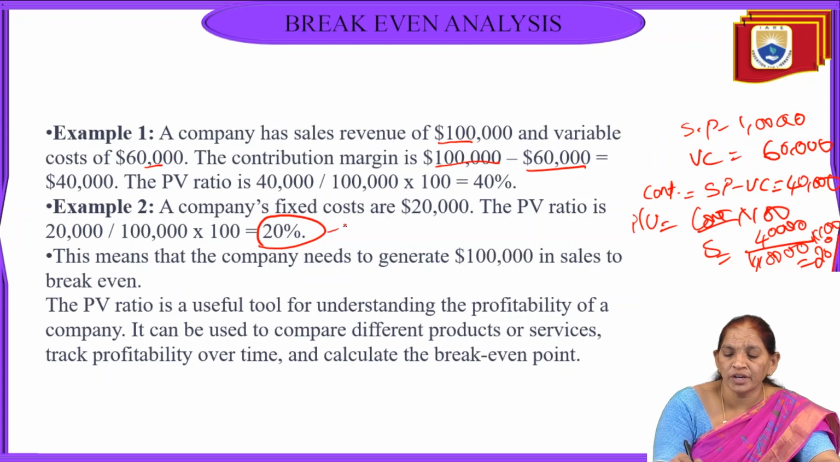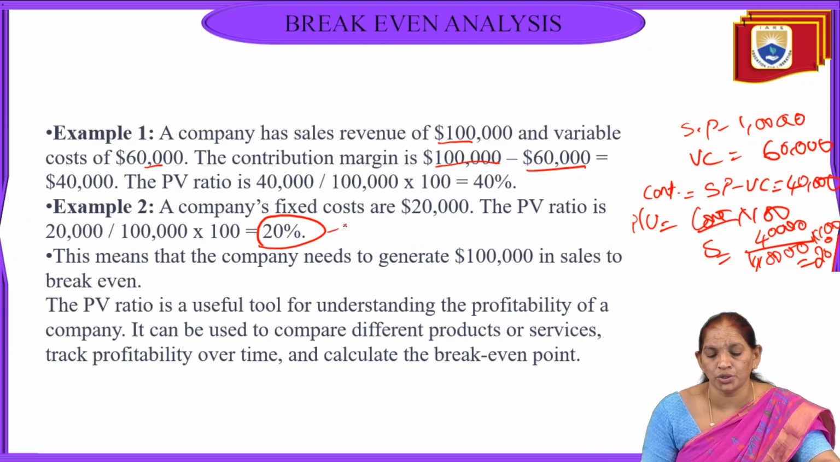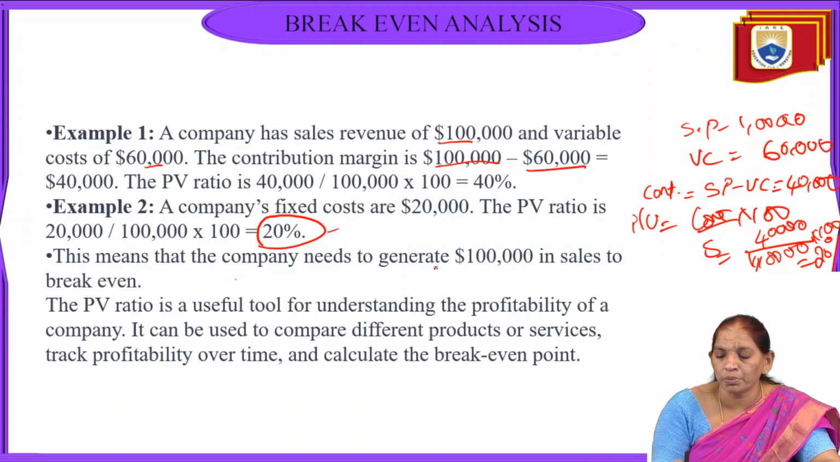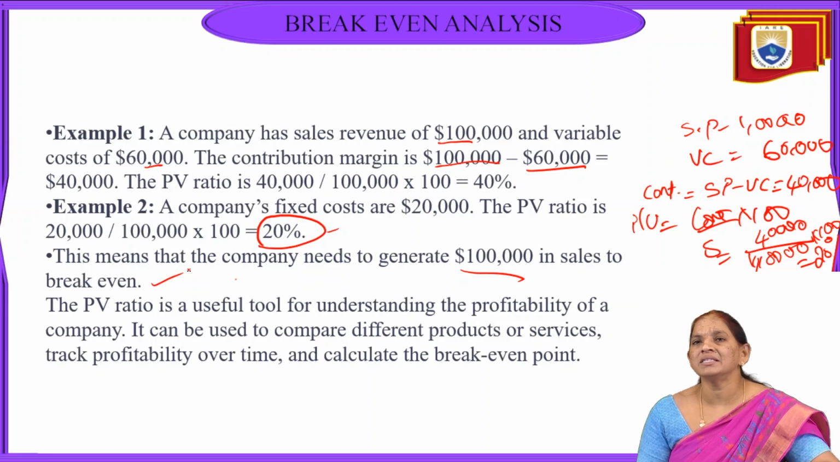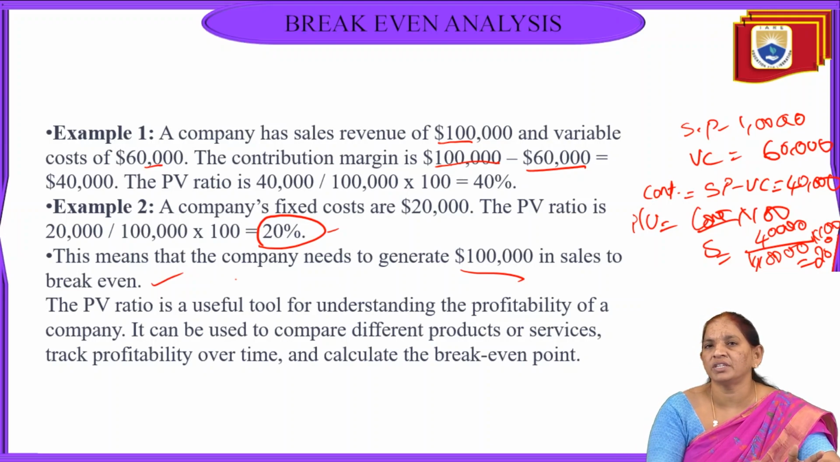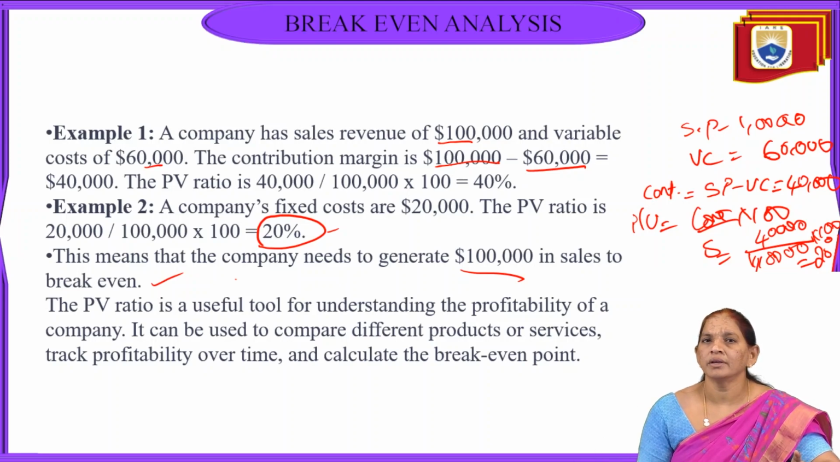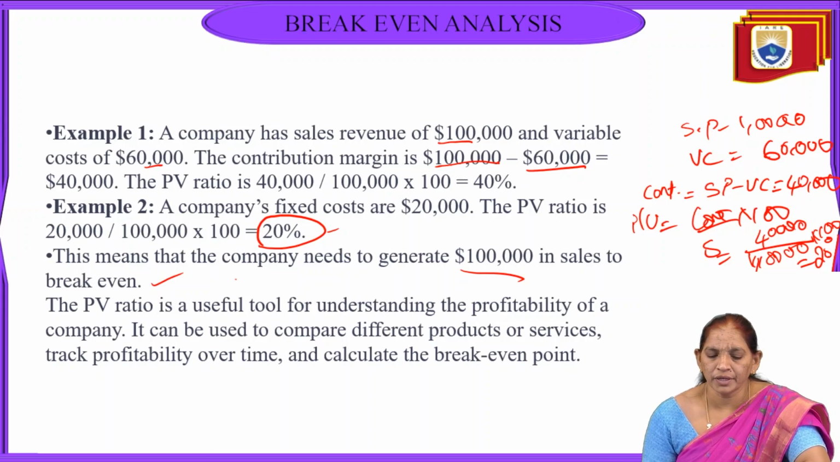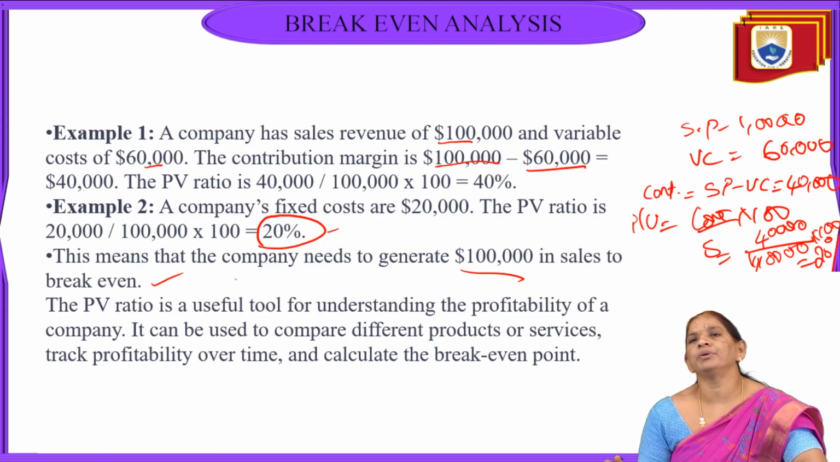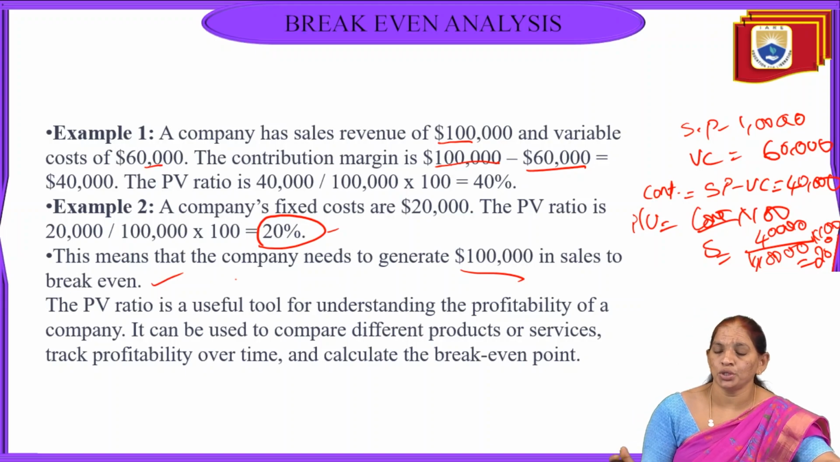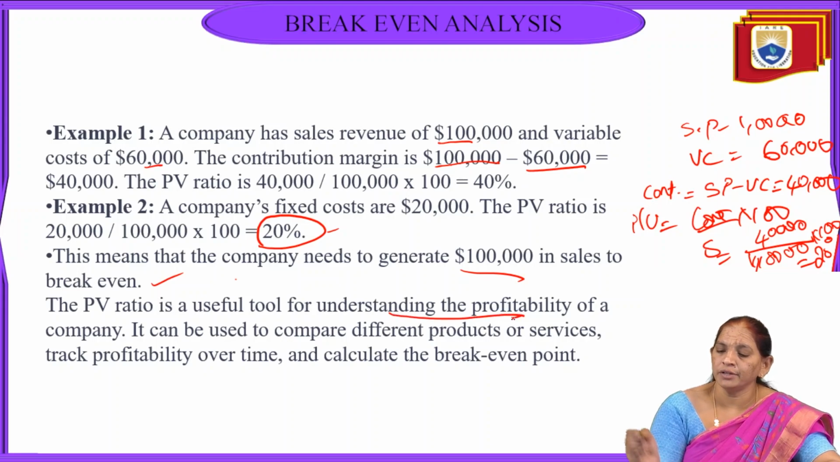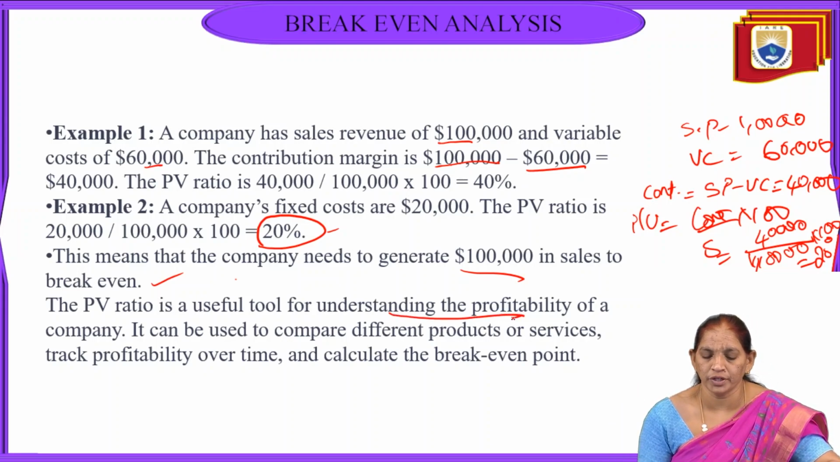By identifying the 20% PV ratio, we can say that the company has to generate 1 lakh in sales to get the BEP. If 1 lakh is the sales, the organization will have no profit and no loss. And another example shows that this PV ratio is a very useful tool for every organization to understand or identify the profitability of the company.